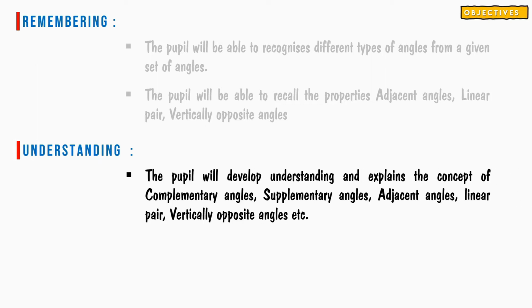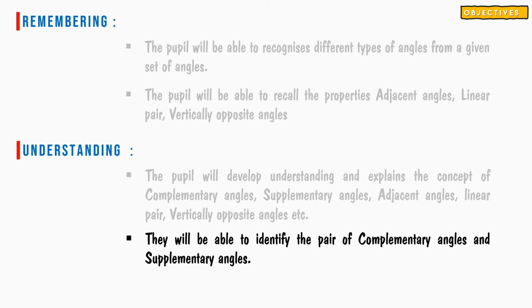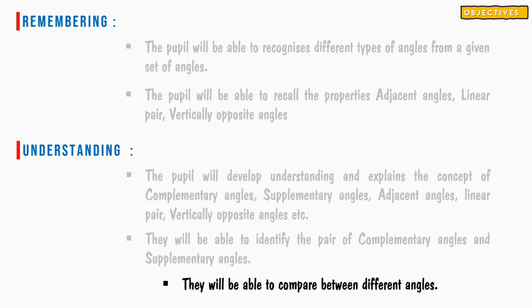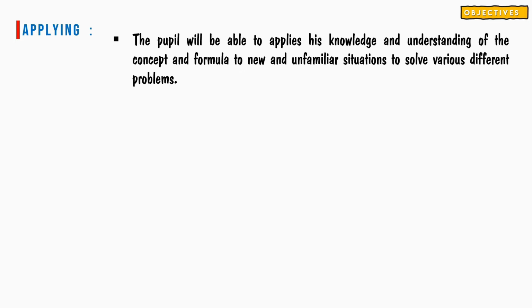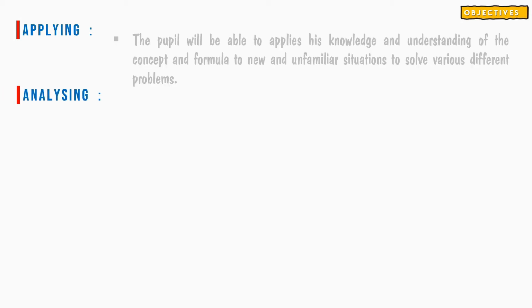Understanding: the pupil will develop understanding and explain the concept of complementary angles, supplementary angles, adjacent angles, linear pair, vertically opposite angles, etc. They will be able to identify the pair of complementary angles and supplementary angles. They will be able to compare between different angles. Applying: the pupil will be able to apply his knowledge and understanding of the concept and formula to new and unfamiliar situations to solve various different problems.